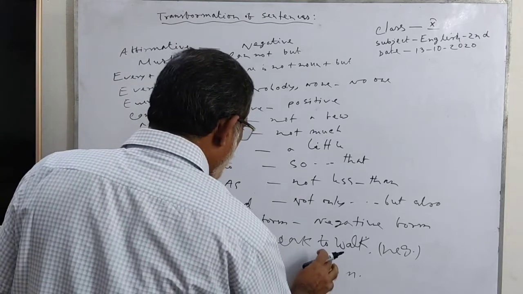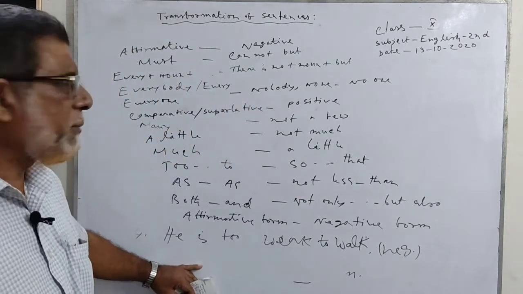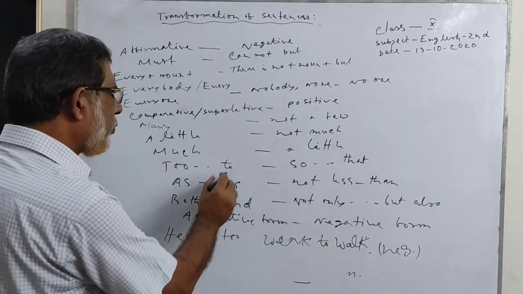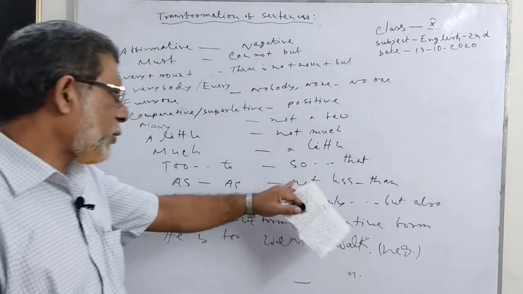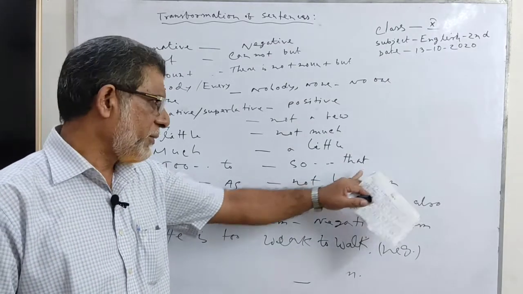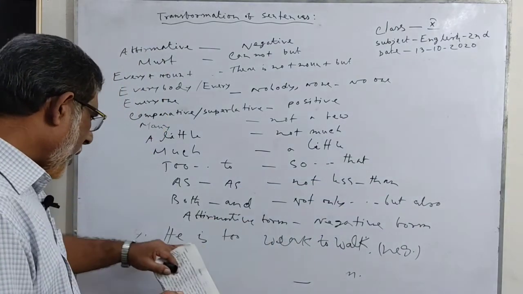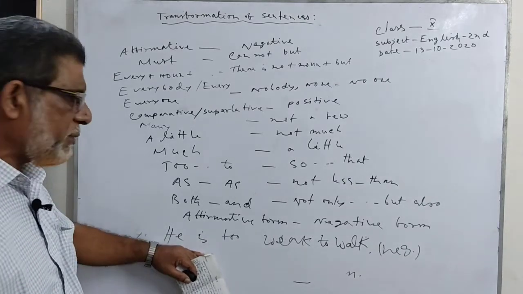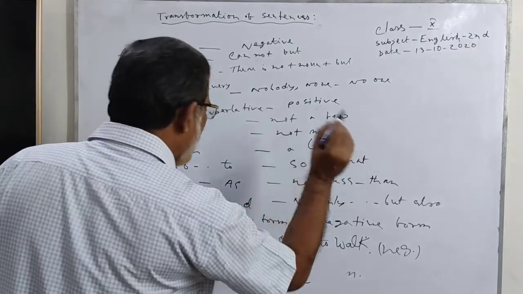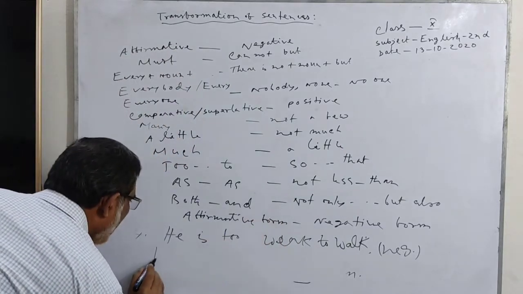Too dash dash to, this is the affirmative form. Which is the negative form? So dash dash that. When you are going to change this affirmative sentence to a negative sentence, then we use so dash dash that.